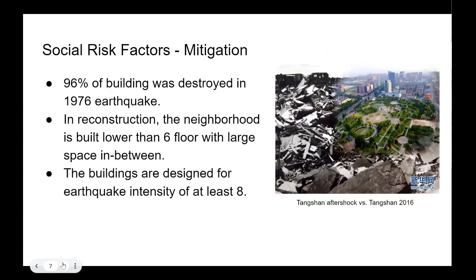Fortunately, Tangshan has very good preparation and mitigation for earthquakes. During the enormous earthquake in 1976, 96% of buildings in Tangshan were destroyed. In reconstruction, the neighborhoods were built lower than 6 floors with large space in between, and all buildings are required to withstand an earthquake intensity of at least 8. We can see from this picture that there's a large park in this community where people can hide from the collapse of buildings, and there are some lower buildings that were probably built during the reconstruction.